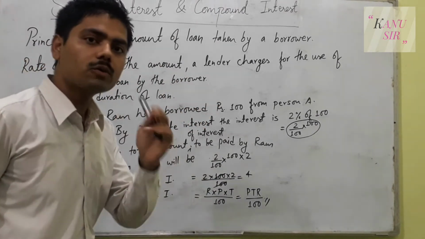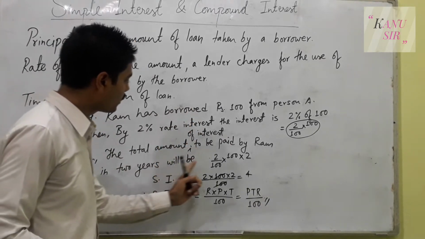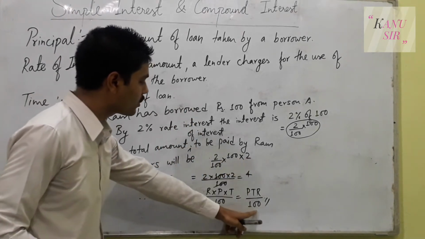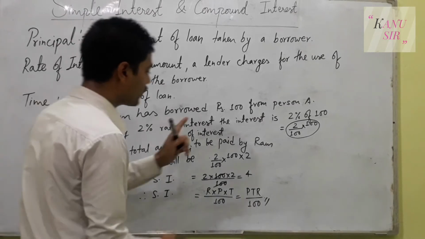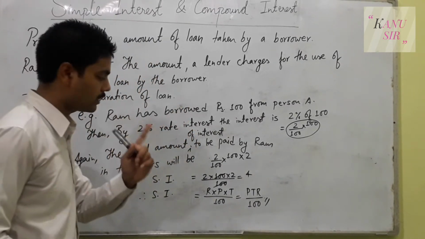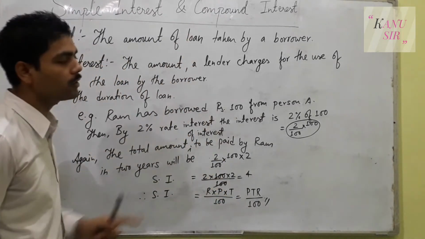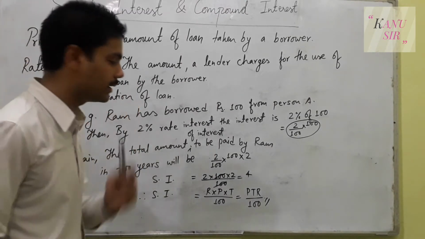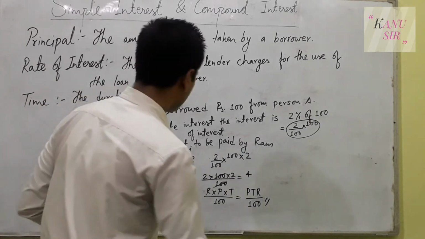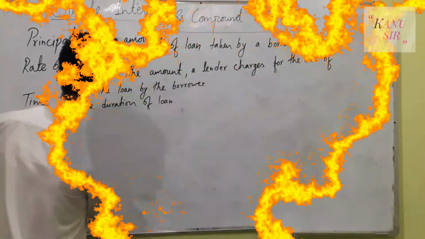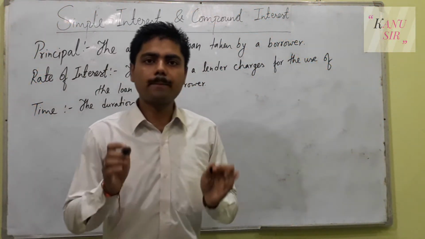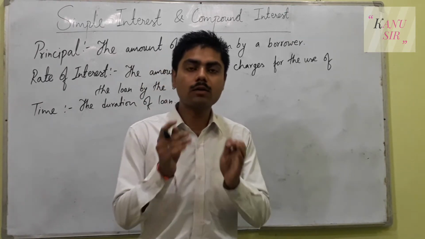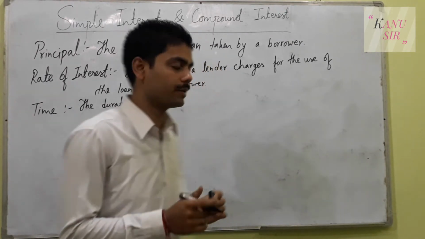But when it comes to 2 years, here the question was for 2 years, so you cannot use the same formula here. When it was asked for 1 year, just the first year, then you can use the same formula in compound interest. But when it asks for more than 1 year, then you have to use a little bit different formula. So now for compound interest, how to make the formula or how to find the formula for compound interest?